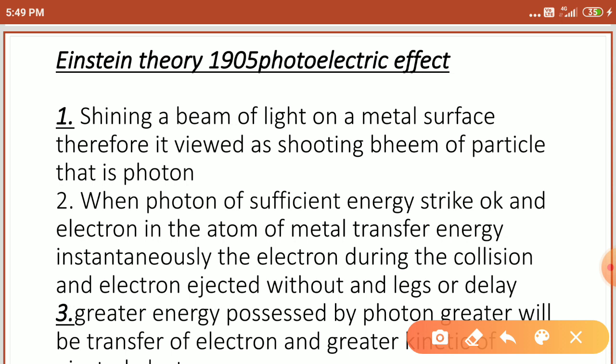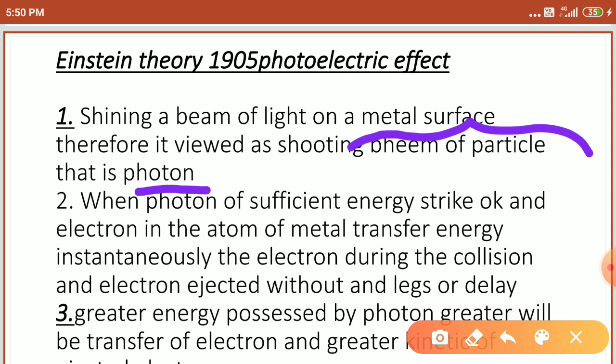Each beam contains photons. Whatever ray of light we pass over the metal plate at the minimum frequency, the beam of light consists of photons. That is a kind of particle, he suggested in the first point.